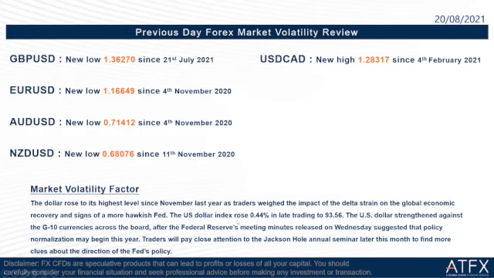The US dollar index rose 0.44% in net trading to 93.56. The US dollar strengthened against the G10 currencies across the board, after the Federal Reserve meeting minutes released on Wednesday suggested that policy normalization may begin this year. Traders will pay close attention to the Jackson Hole annual seminar later this month to find more clues about the direction of the Fed's policy.